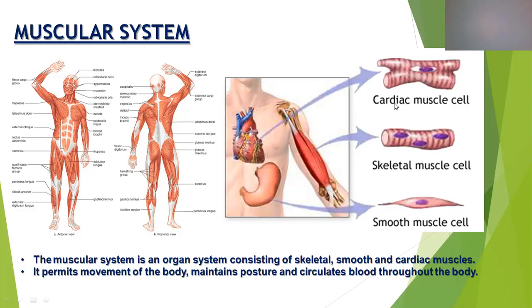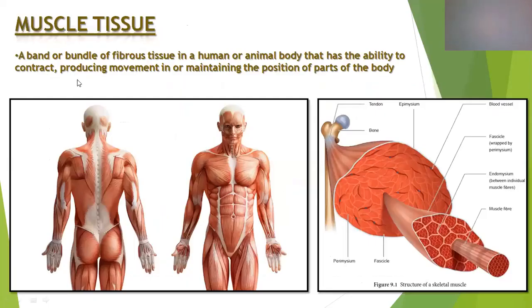So these three types of muscles form the muscular system. The muscular system is made up of these three muscles. Before going further, first we should know what is meant by muscle tissue. Muscle tissue means these are peculiar types of tissues seen in our body.